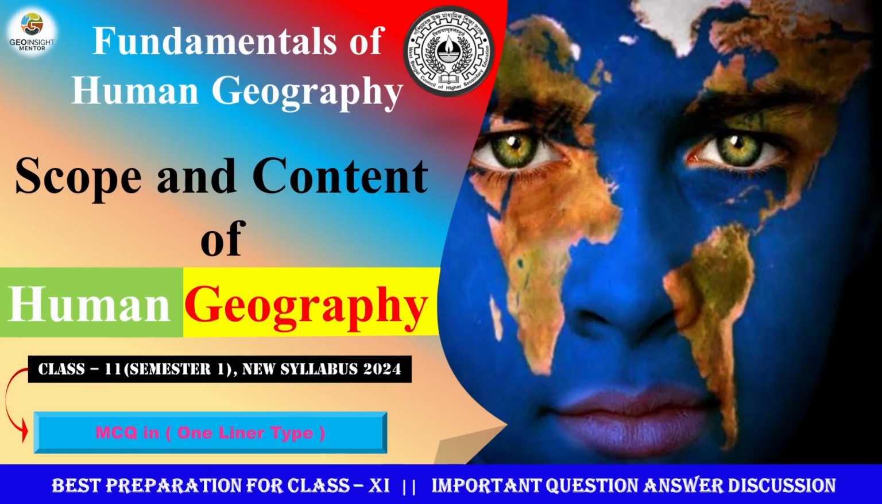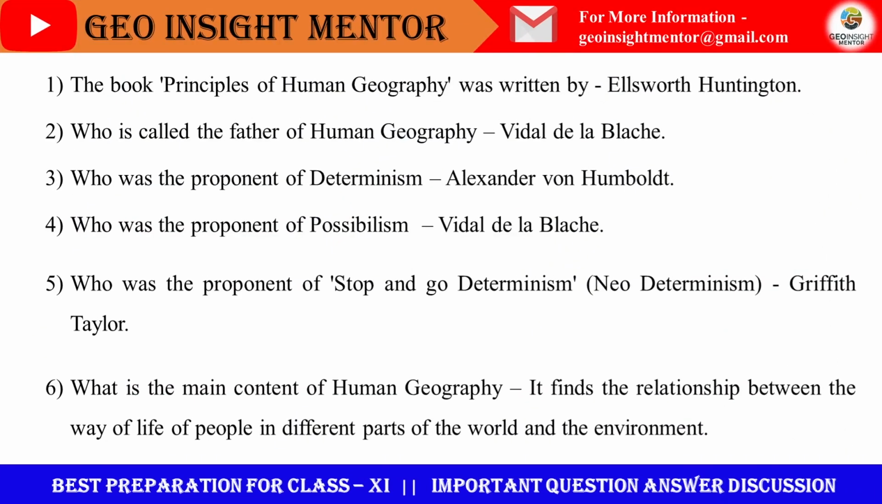In fundamentals of human geography, the first chapter is scope and content of human geography. So let's start this class. The book Principles of Human Geography was written by, the answer is Ellsworth Huntington. Who is called the father of human geography? Vidal de la Blache is called the father of human geography.